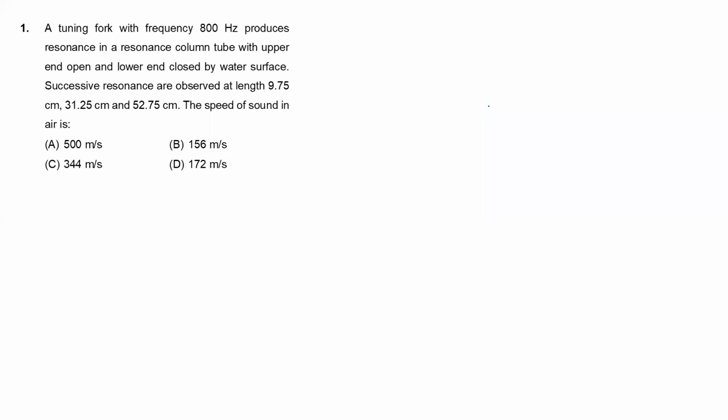A tuning fork with frequency 800 Hz produces resonance in a resonance column tube with upper end open and lower end closed by the water surface. Successive resonances are observed at lengths of 9.75 centimeter, 31.25 and 52.75 centimeter. The speed of sound in air is how much?